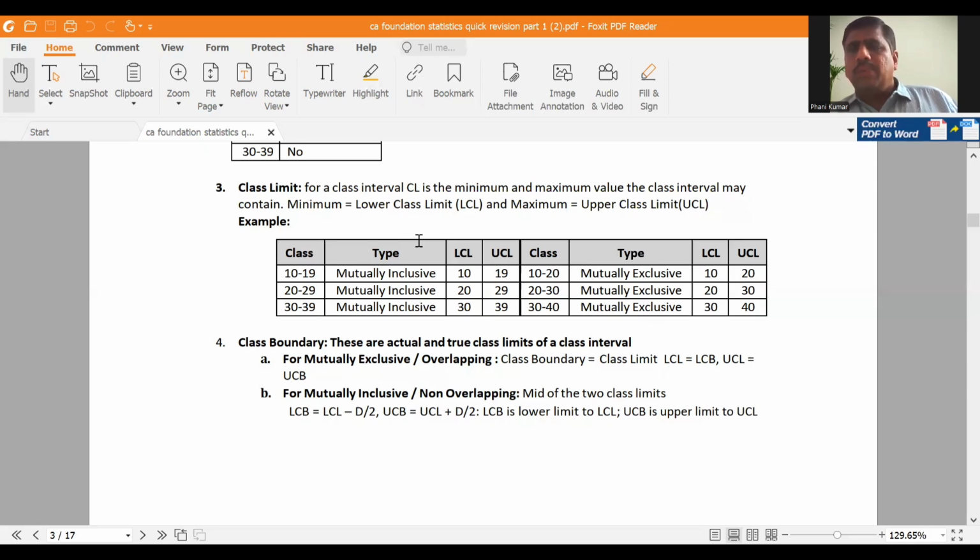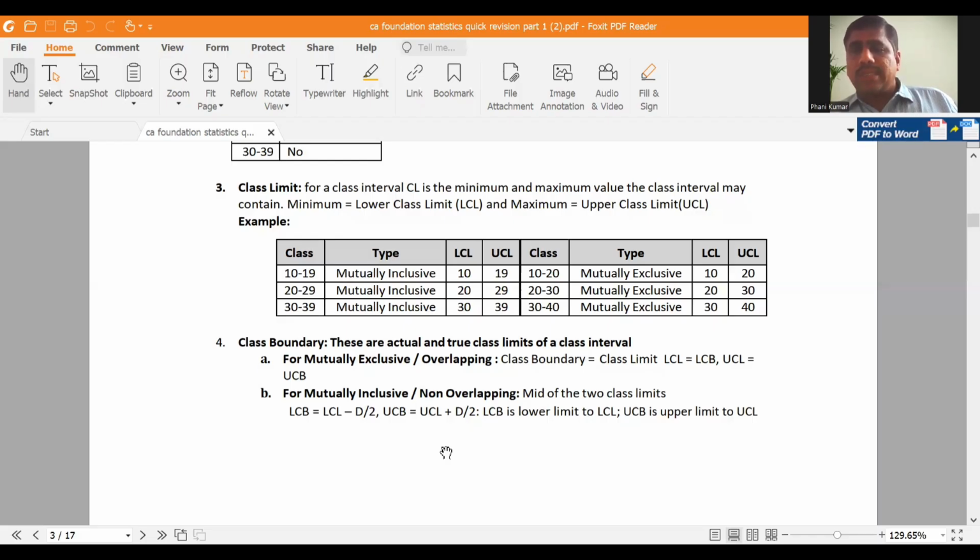So subtracting d by 2 from the lower limit will give your LCB. LCB is LCL minus d by 2. UCB is UCL plus d by 2. So you can convert class limits into class boundaries. This is how inclusive can be converted to exclusive. So class limits are always meant for inclusive series, class boundaries for exclusive.